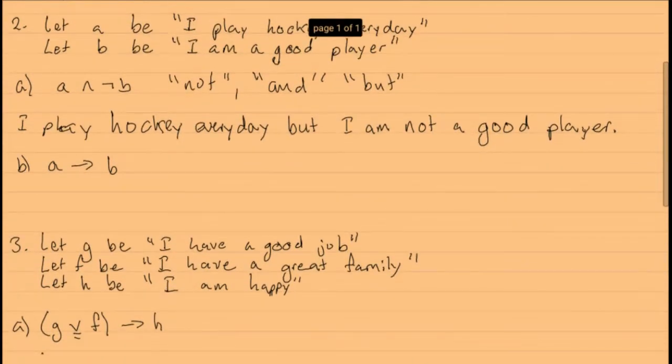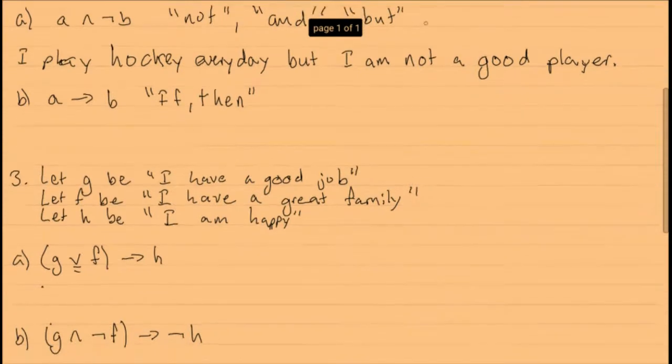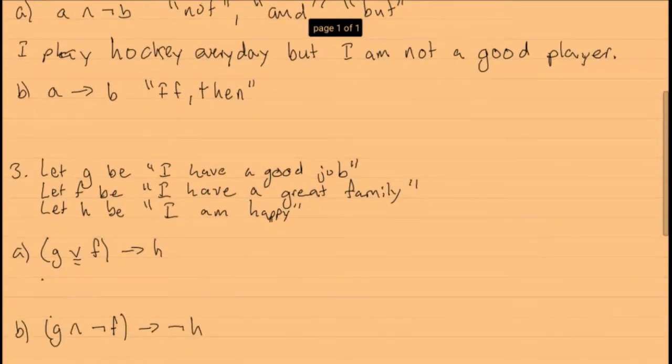So now let's go into part B here. Now it's saying A implies B. So when you have an implication, we always use the words if, then. Or you could also use some other words that I went over in the video tutorial, but in this case, I'm just going to use if, then, because that's the one I like the most. So here we know A is just I play hockey every day.